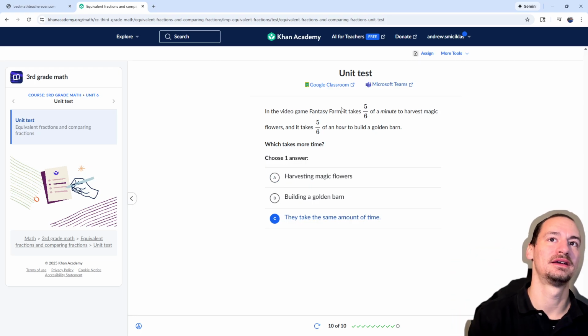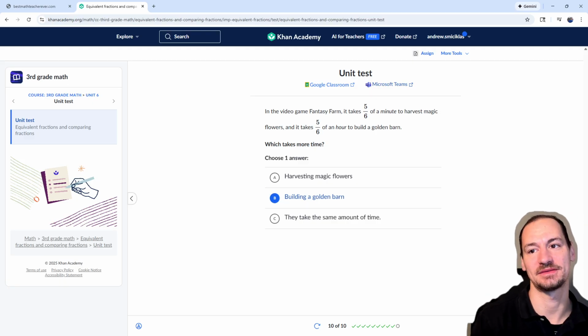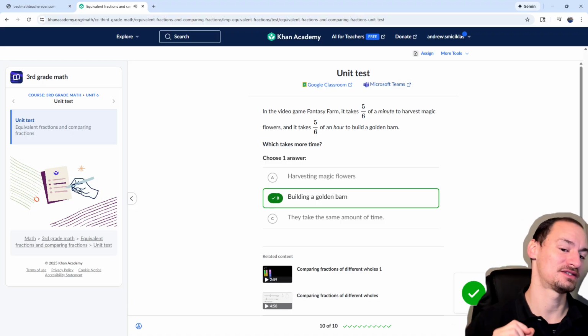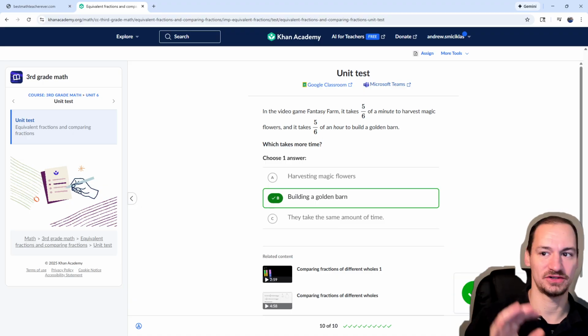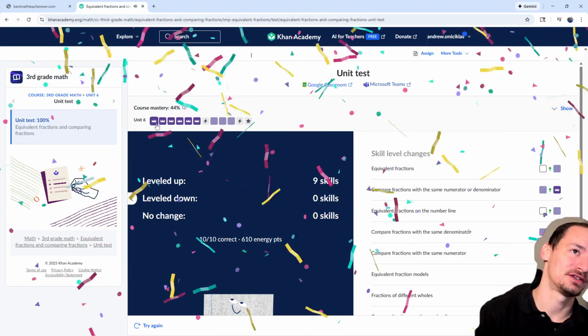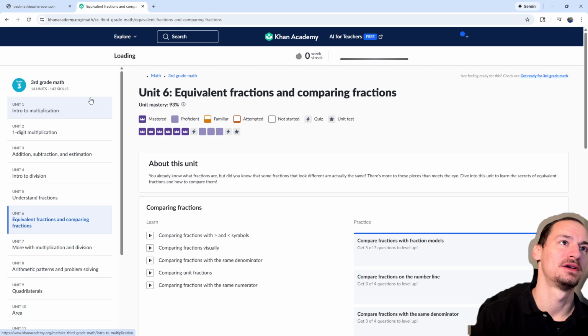So 5/6 of a minute in Fantasy Farm, and for Magic Flowers, 5/6 of an hour is more. Sometimes you have to read a little carefully. Maybe that's another thing it teaches you too, is how to go quickly, but also make sure you're not making any mistakes. So you see, all of those turn to crowns, and then all of these are purples. So what does that mean?